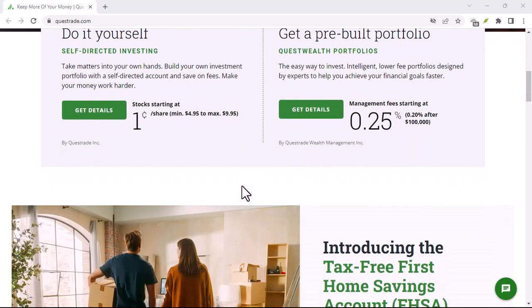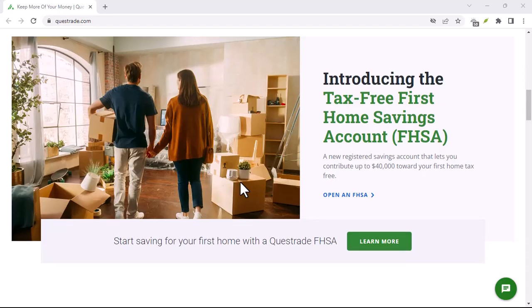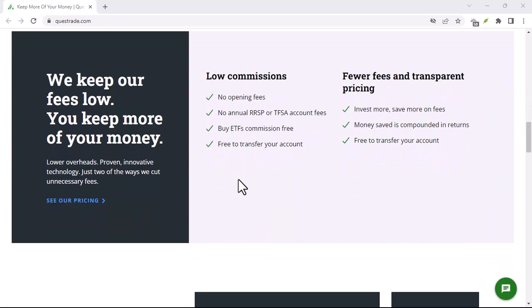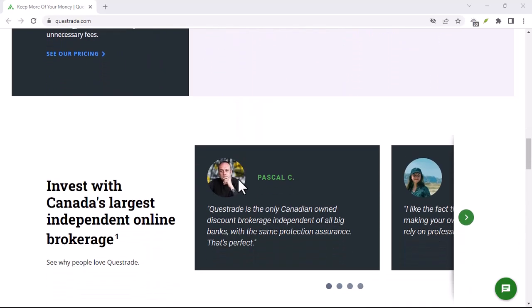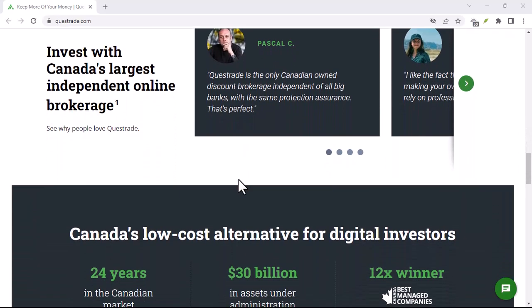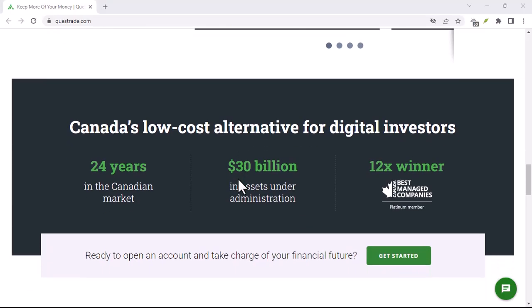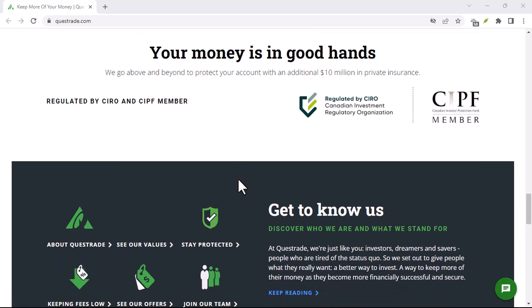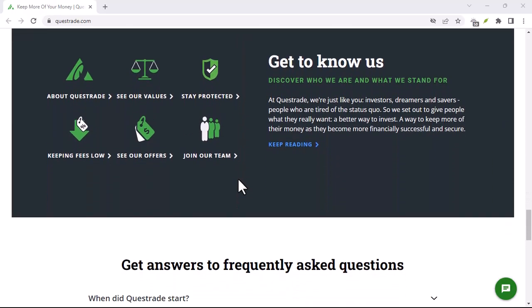When it comes to Questrade, there are no minimums to open a self-directed investing account, like a TFSA or a margin account. You can open the account and fund it with any amount. However, to start trading, you will need to fund your account with a minimum of $250. This initial deposit allows you to begin placing trades.